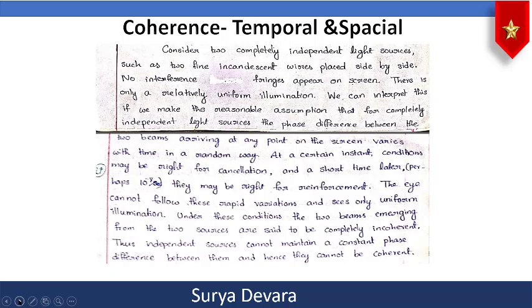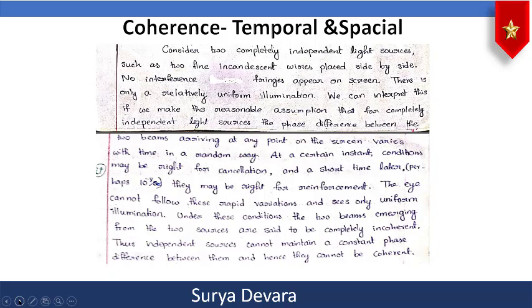So two independent sources cannot act as coherent sources. Please remember this point. And there is only a relative uniform illumination. Okay, so we can interpret this if we make the reasonable assumption that for completely independent light sources, the phase difference between the two beams arriving at any point on the screen varies with time in a random way.